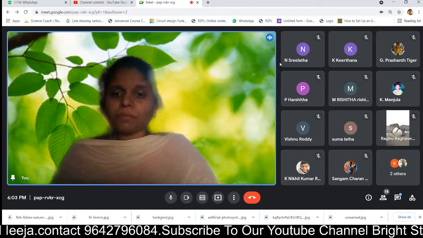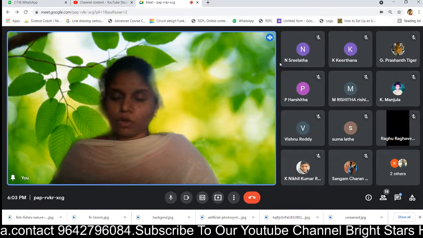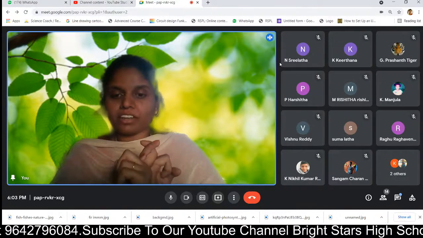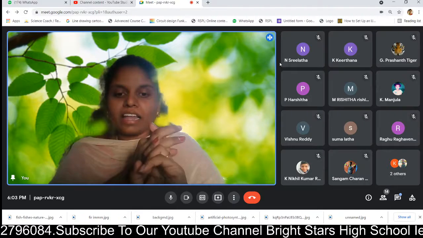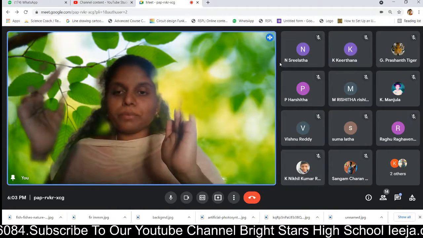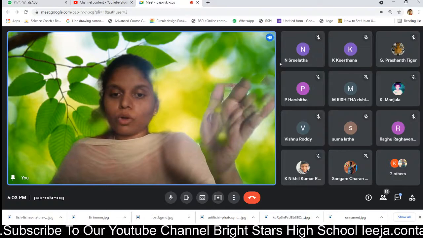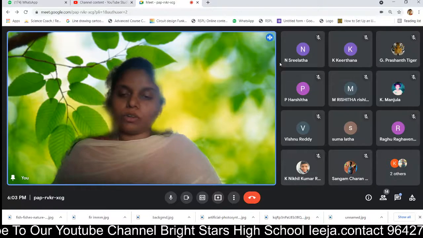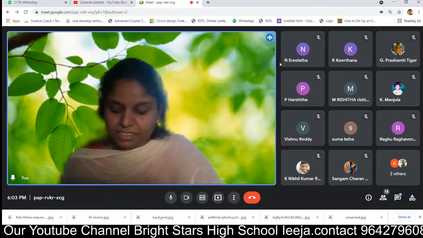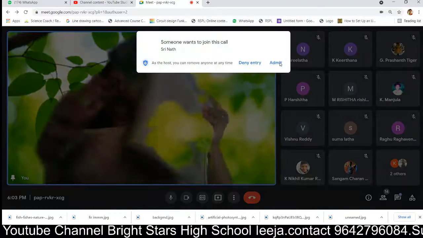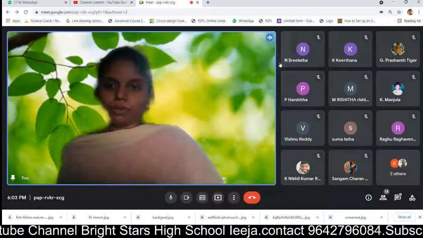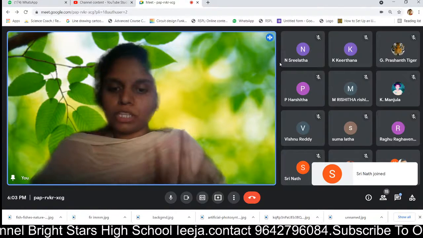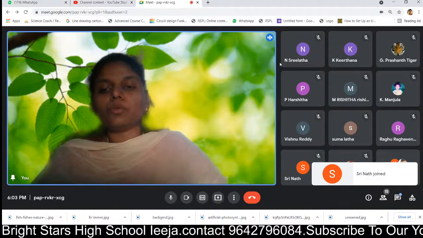The plant prepares food by absorbing carbon dioxide. So the plant takes carbon dioxide and water in the presence of sunlight. It requires sunlight, and only in the presence of sunlight can it prepare the food, and in the presence of the pigment chlorophyll, and finally it releases oxygen. If you see the picture in our textbook, we can understand easily. The sunlight is required for the entire process of photosynthesis.